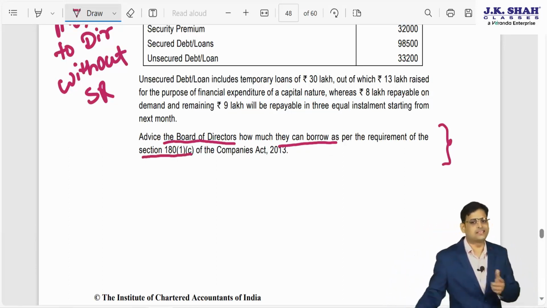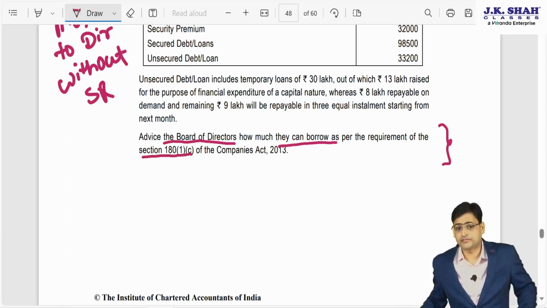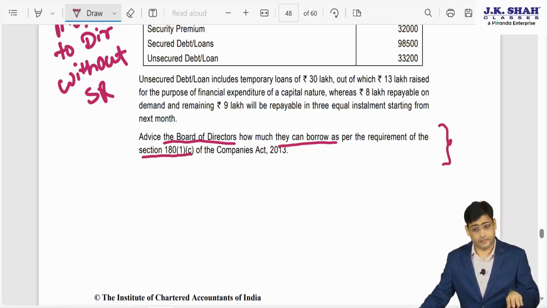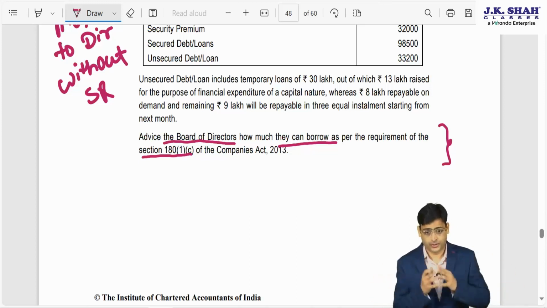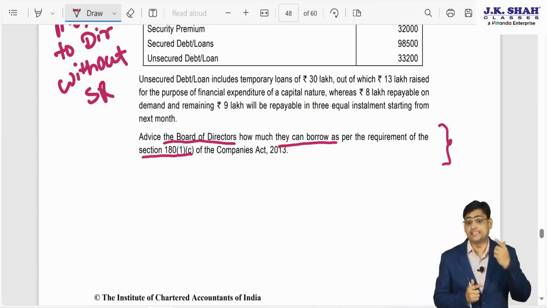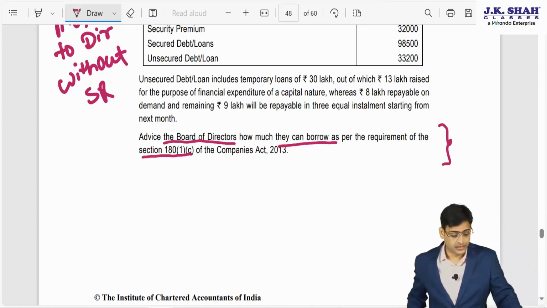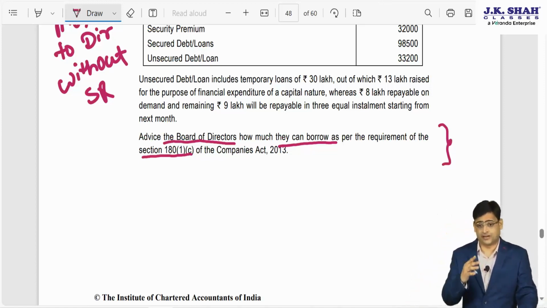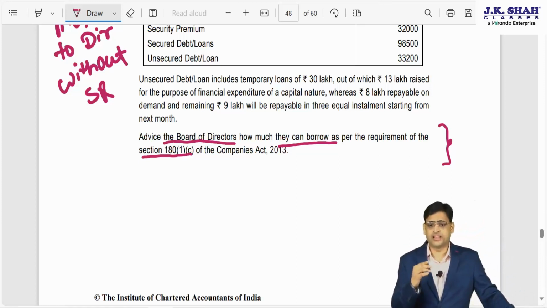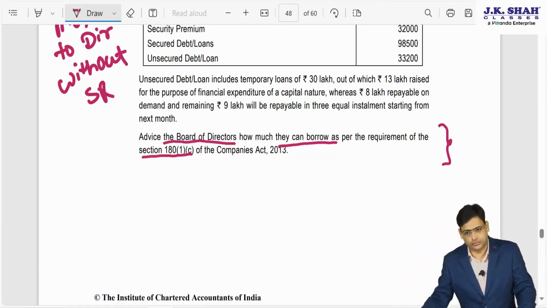If you remember, in this section what we have studied is that if your present plus proposed borrowing taken together exceeds paid up share capital plus free reserves plus security premium, then to do that borrowing, you need special resolution of the shareholder.